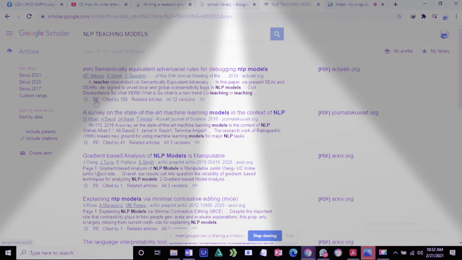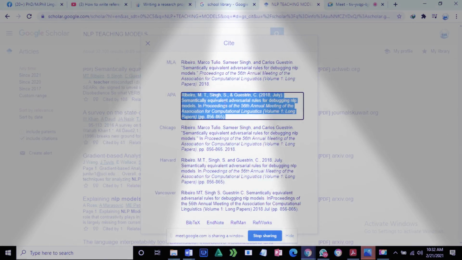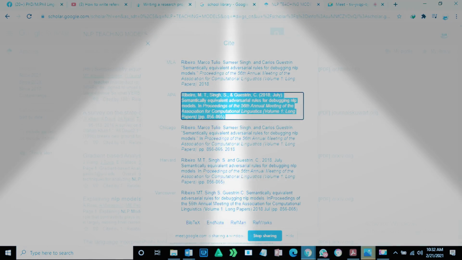What we are going to do, we are just going to open articles, and after that you will click over here. If you see over here, you can see a point like that, double quotation marks. Just click on it. Once you click on double quotation marks, there are a number of styles. You can simply copy.